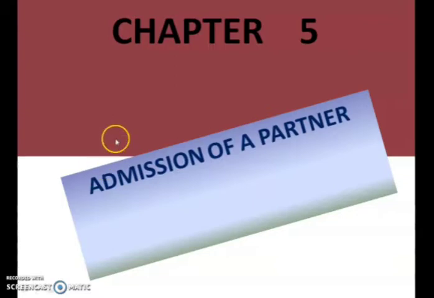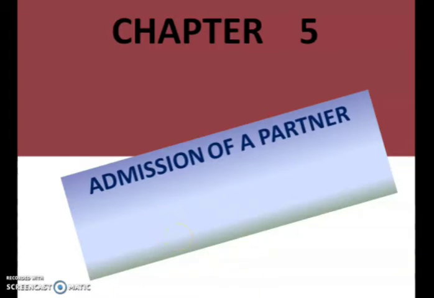Students, we have started chapter 5 of your accountancy, admission of a partner. In our previous class, I introduced you to admission of a partner. I discussed the rights which a new partner acquires, as well as the two things which a new partner brings, that is capital and goodwill.